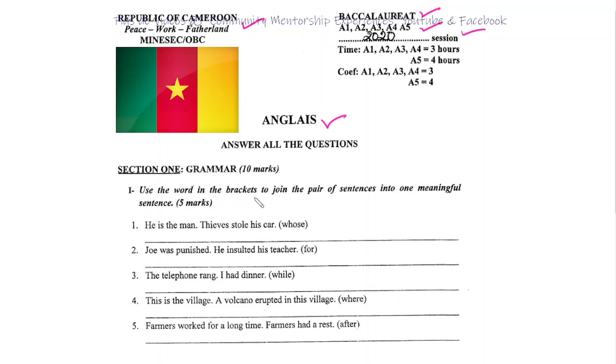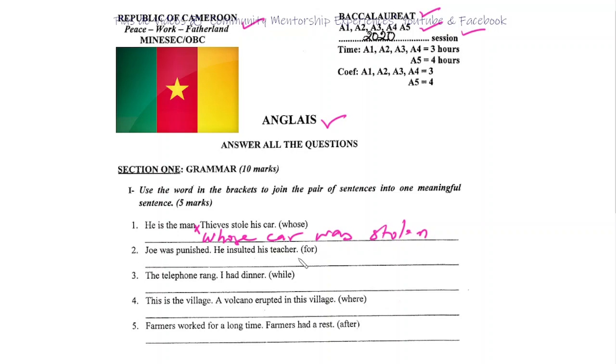Use the word in the brackets to join the pair of sentences into one meaningful sentence. Number 1, he's the man. Thieves stole his car. Alors, je ne vais pas tout écrire. Donc, ici, on dit he's the man whose car was stolen. Donc ici, on continue à partir d'ici. On élimine la ponctuation et on dit whose car was stolen. Okay?